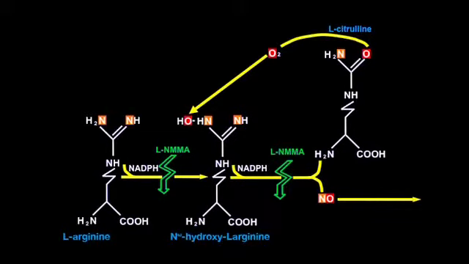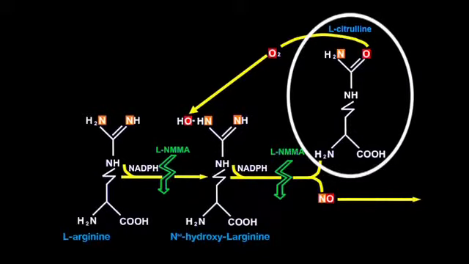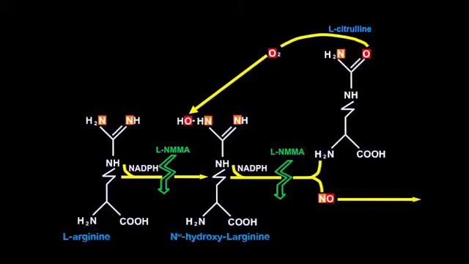We found that the enzyme that we later called nitric oxide synthase incorporates molecular oxygen into the formation of this intermediate, and later on into the formation of L-citrulline, which is the co-product of the reaction that generates nitric oxide.